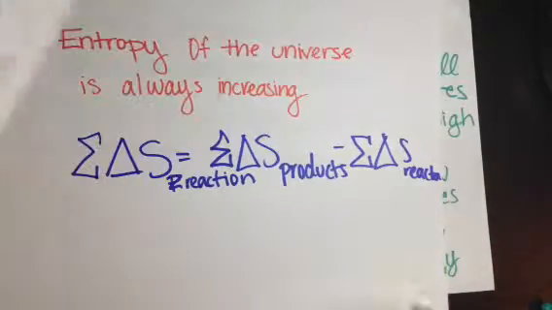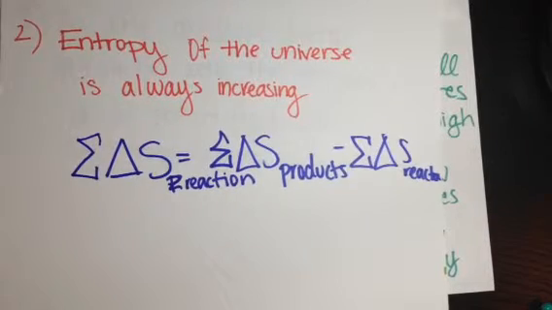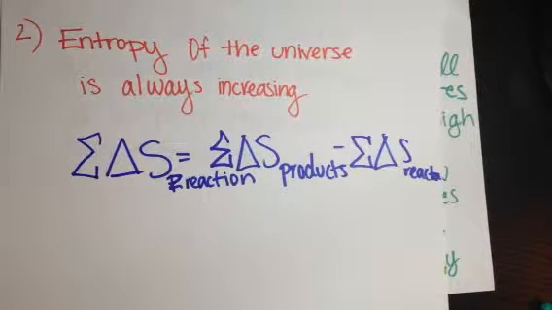The second law of thermodynamics deals with entropy, and it states basically that the entropy of the universe is always increasing. Again, entropy is the disorder. Similarly to how most people's bedrooms get more messy as time goes by, the universe also tends to get more messy through time and the occurrence of reactions.